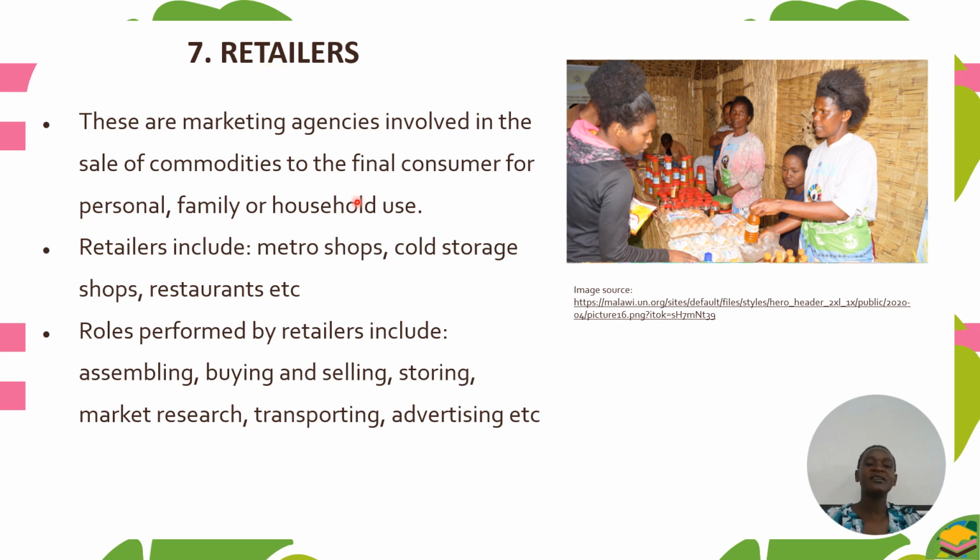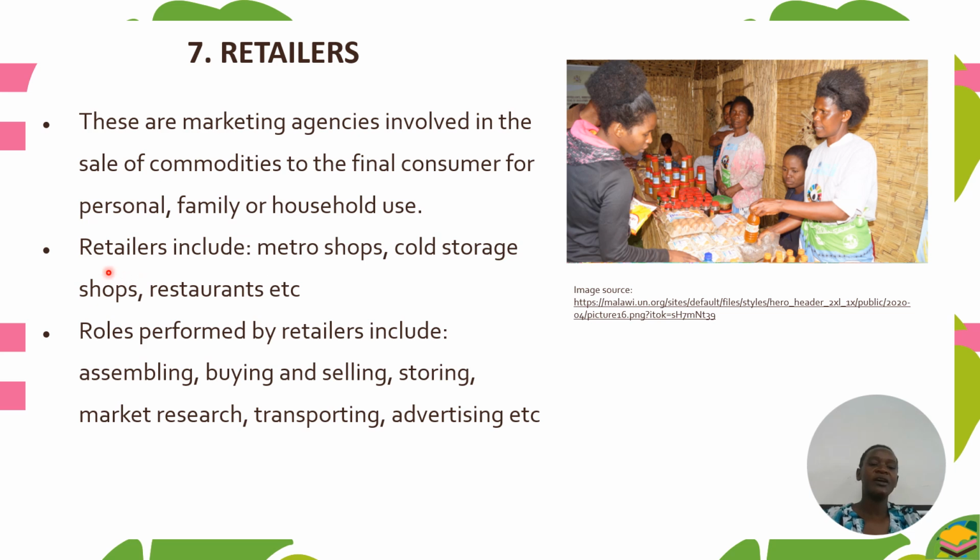The retailers will buy the commodities from processing companies in bulk or from wholesalers in bulk. Then later on, they sell on a retail basis to the final consumer. So the final consumer will be able to buy from these retailers for personal, family, or household use.